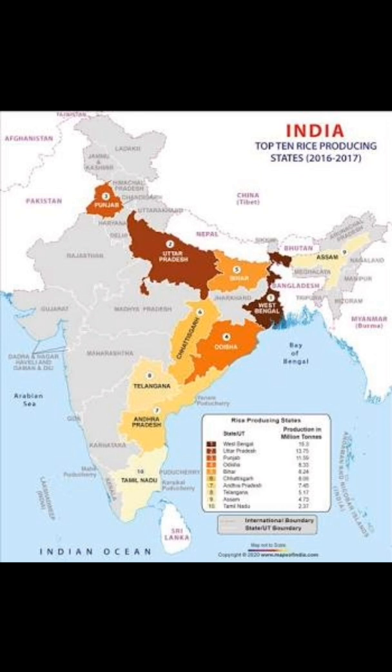Uttar Pradesh. Uttar Pradesh has the largest area under rice cultivation. Rice is an important crop in the eastern regions of the state. Basti and Gorakhpur are some of the leading rice producing districts. In Andhra Pradesh, West Godavari, Krishna, East Godavari are some important districts of Andhra Pradesh where rice is grown.